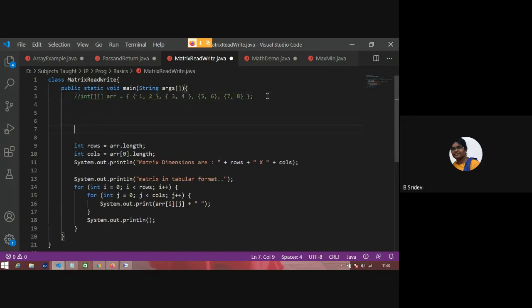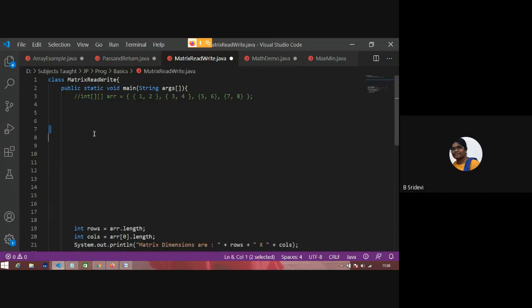To declare an integer array, just don't look at all other stuff. Look here. To declare a two-dimensional array, what is the data type of that array? It can be int, double, or float, and how many dimensions it has. What is the name of the array? Let it be A, and new int of how many rows it needs and how many columns it needs, that you have to specify here. Suppose if I put 3, 3, it will store 3 by 3 elements. That means 3 rows, 3 columns.